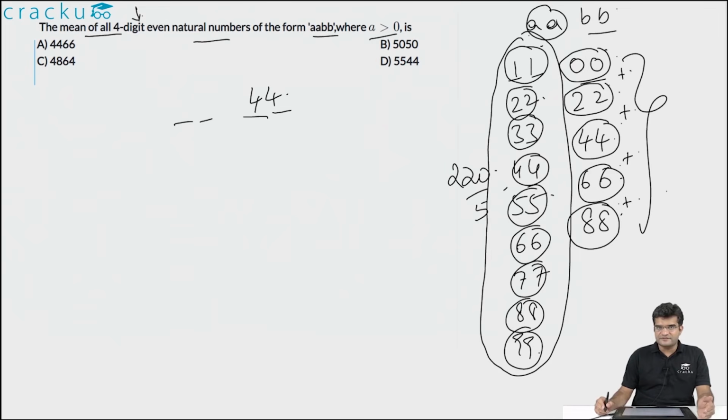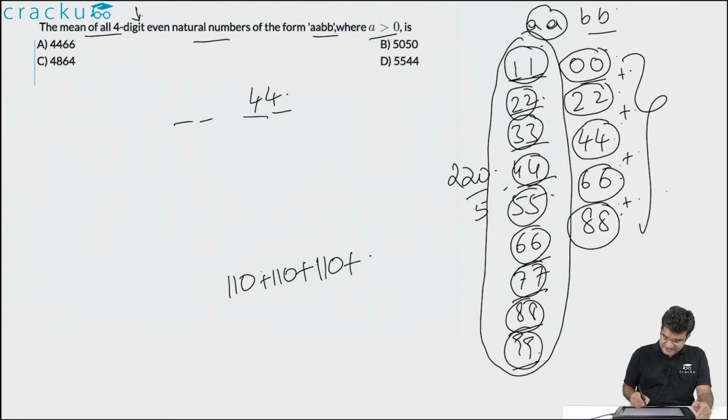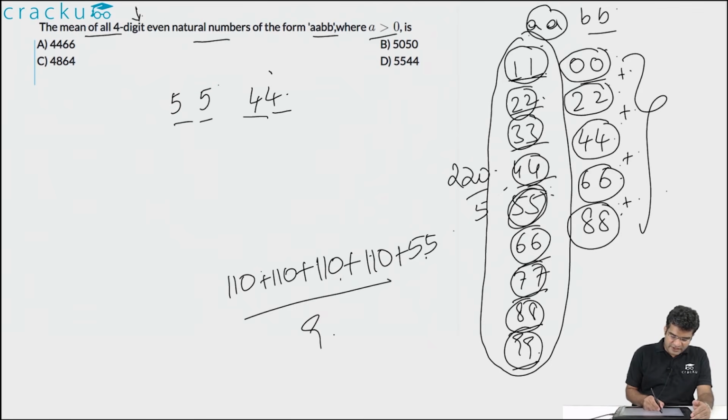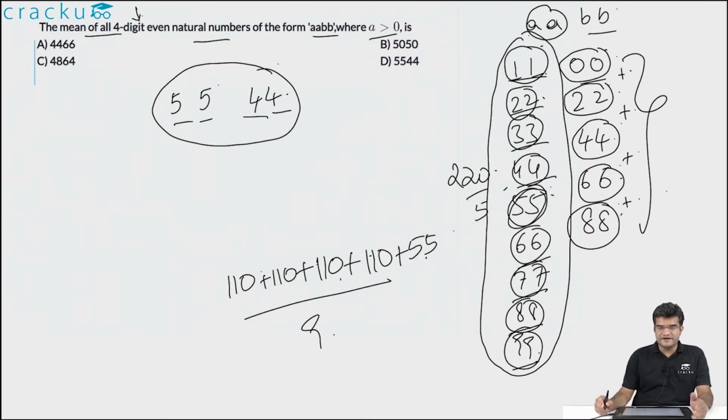And what is the average of all of these numbers? You can sum them up. You will find out that the average will be equal to 11 plus 99, so that is 110, plus 22 plus 88, so again that is 110, plus 33 plus 77, so again 110, plus 44 plus 66, so again 110, and you have 55 in the middle. And 55 divided by how many such numbers are there? There are 9 such numbers. If you sum them up, this is equal to 440 plus 55, that is 495, divided by 9, that is equal to 55. So the average of all such numbers will be equal to 5544. So the correct answer will be option D.